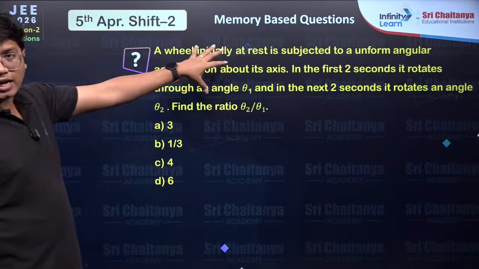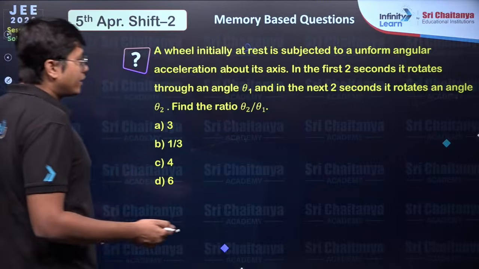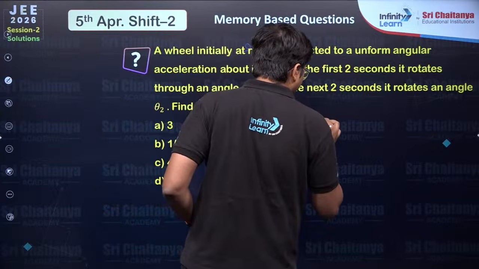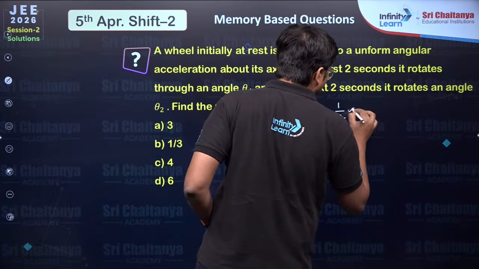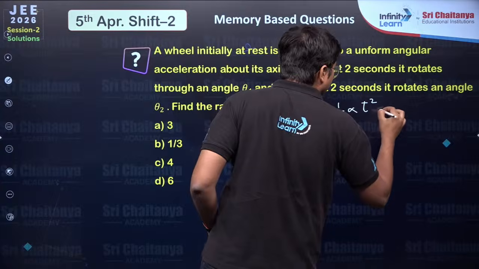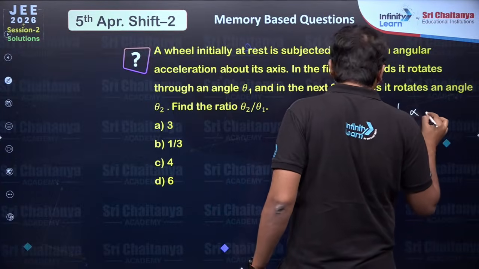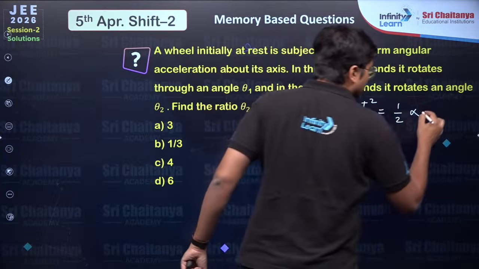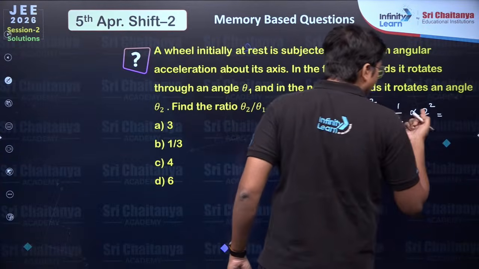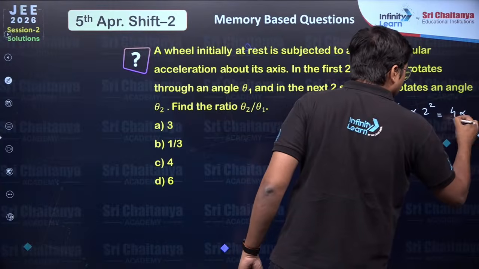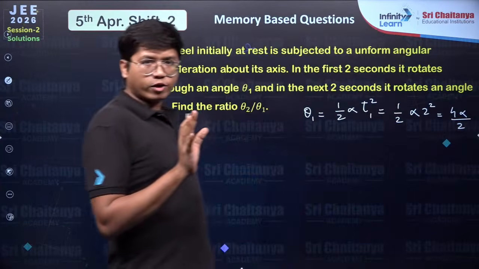We know because it starts initially from rest, your θ1 is equal to 1/2 alpha t square, right? That is 1/2, alpha, we'll keep it alpha. The time is 2 seconds. 2 squared, that I'll put it as 4 alpha by 2. We'll keep it for now.